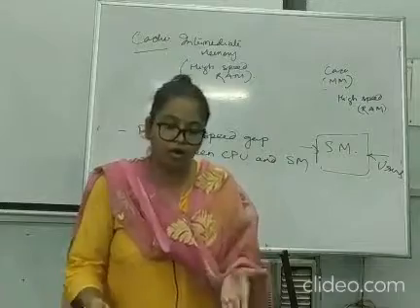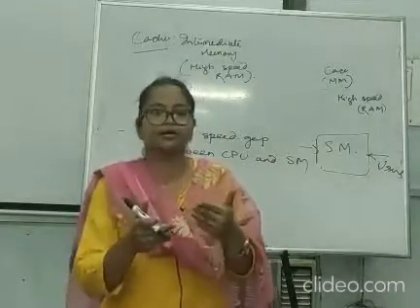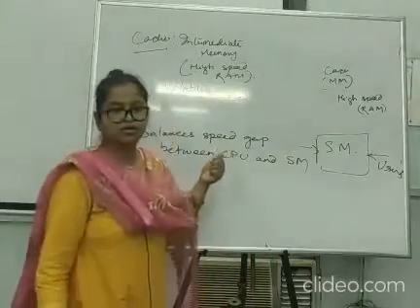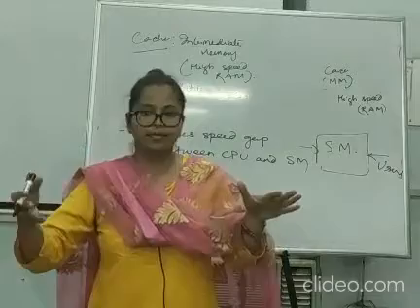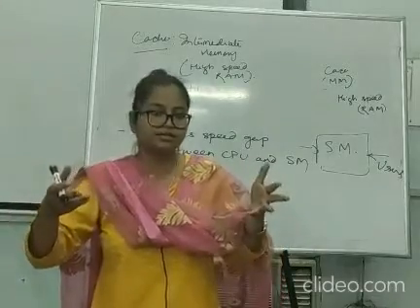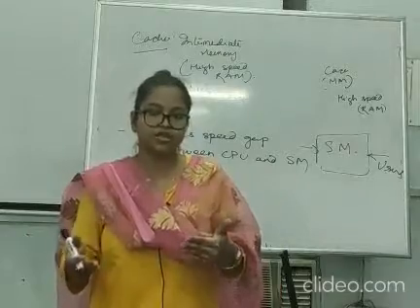Okay. Now in order to optimize further, in order to make the system better, we have placed cache, which almost bridges the gap with the main memory. If at all there is some gap, because main memory also has more storage capacity.